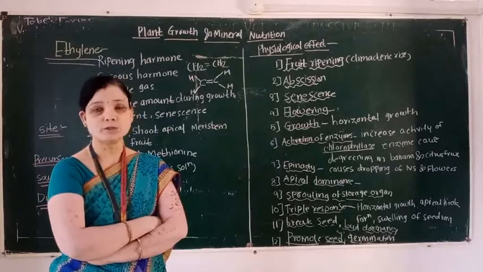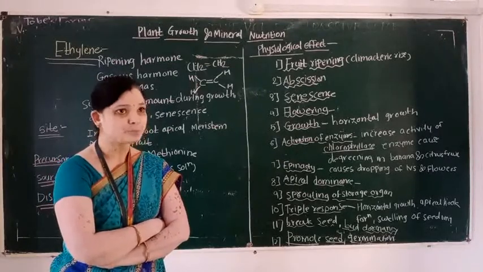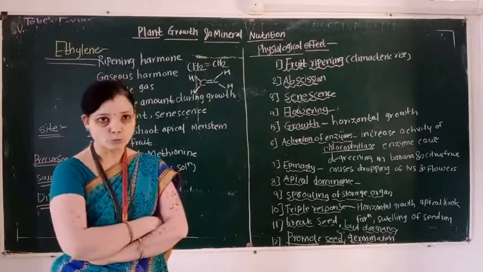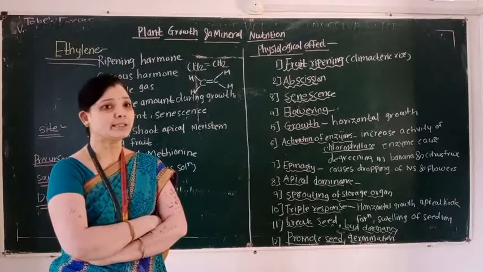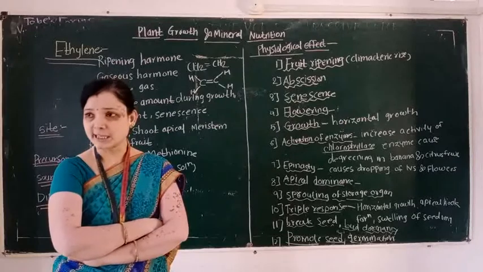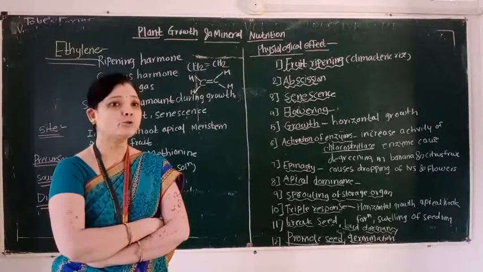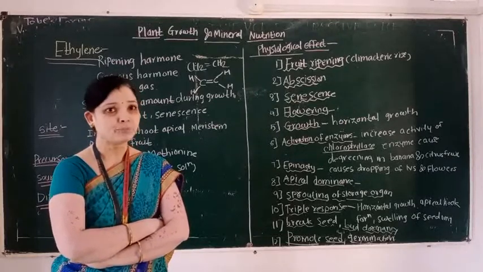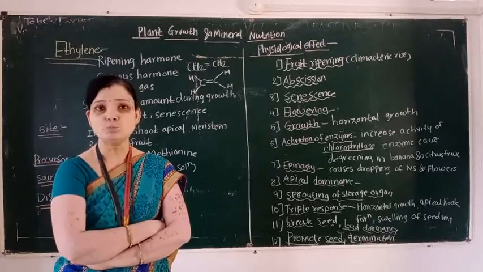First, it is a fruit ripening phytohormone, a volatile and gaseous phytohormone. Synthesis takes place in root, shoot, apical meristem and ripening fruit.